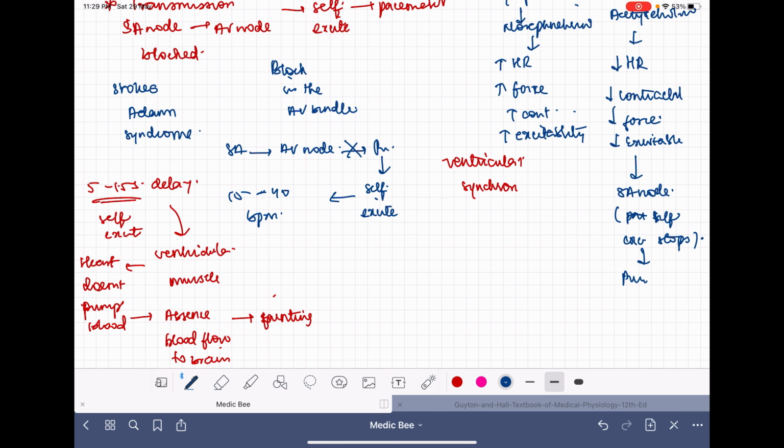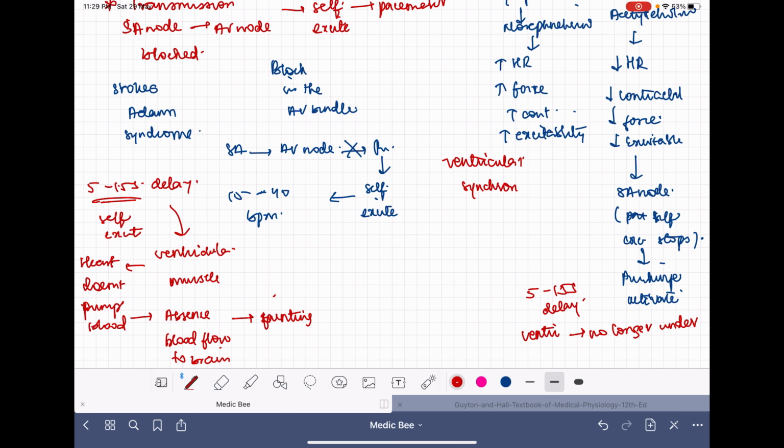Purkinje becomes active. When Purkinje activate, they will take another 5 to 15 second delay, and at this point of time, the heart doesn't pump out any blood. But of course, the SA node will control the atria alone, while the ventricles will be controlled by the Purkinje. So the ventricles are no longer under control of the SA node.